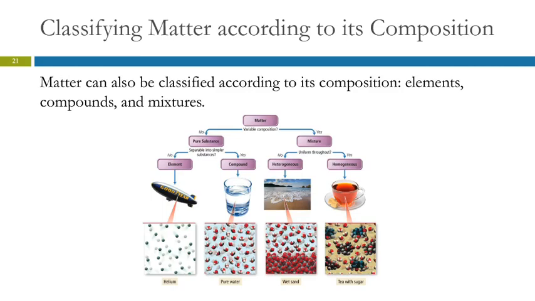We also classify matter by its composition. So here's the big idea in this flowchart right here. So here we have matter, and we can have two different categories here: a pure substance or a mixture. And then pure substances fall into two categories: element or compound. Mixtures fall into two groups: heterogeneous or homogeneous.